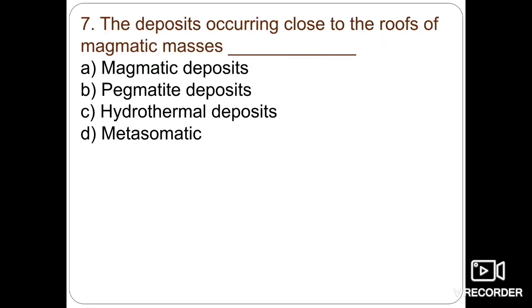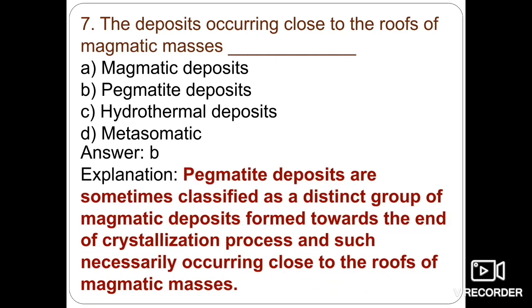Next one is, the deposits occurring close to the roofs of magmatic masses, what are they known as? Magmatic deposits, pegmatitic deposits, hydrothermal deposits, or metasomatic deposits. Okay, so we all know that the late residual process, which is left in the last stage of the crystallization, commonly contains some minerals like silica, alkalis, water, carbon dioxide, and some concentration of rare elements and some metals.